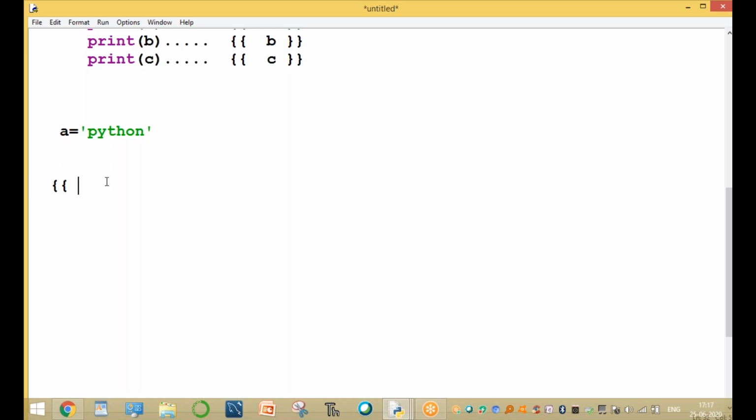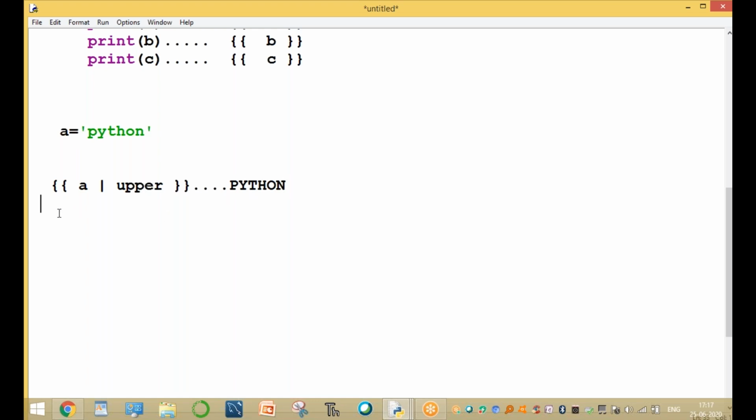How to print the value of A? This is the value of B. Print the value. Here, to convert this into uppercase, use the pipe symbol with upper. This is the value. A value is the question: the double curly braces mean print the value of A. Here A is converting into uppercase. Now this value is converting into uppercase. Here the output is Python.